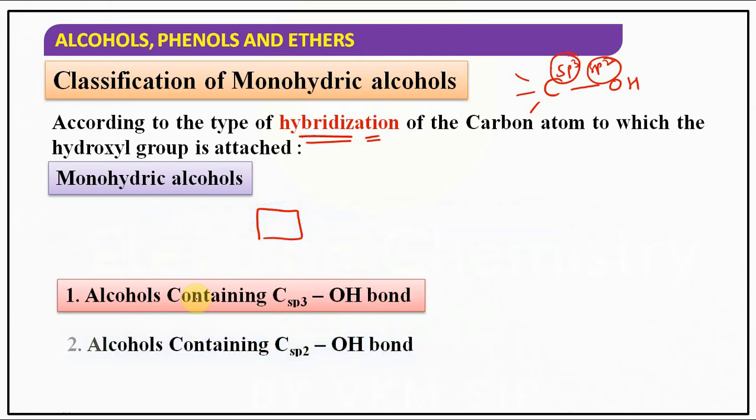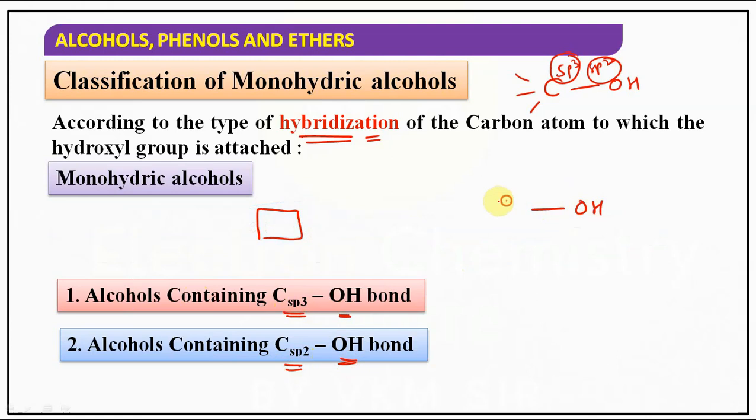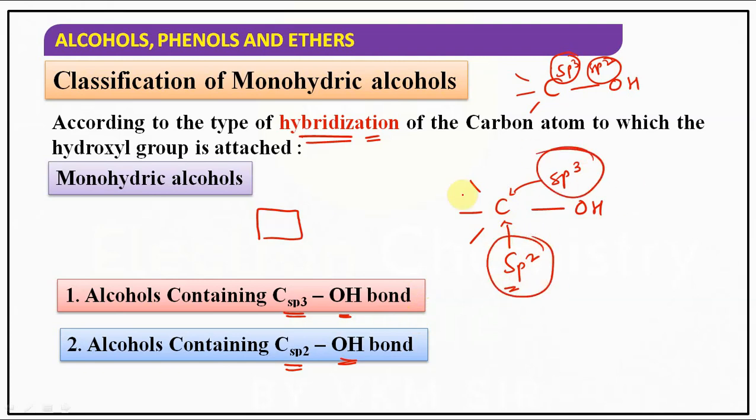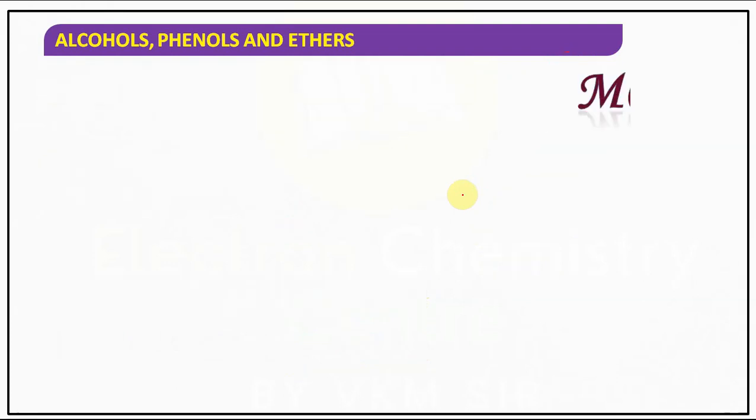And observe those. One is alcohols containing C-sp3-OH bond. Another one is alcohols containing C-sp2-OH bond. Means the OH is attached to a carbon, and that carbon's hybridization may be sp3, that is one type of monohydric alcohol. It may be sp2, another type of monohydric alcohol. Understood? If it is sp2, in the sense, a double bond should be there. Generally I am telling this just for understanding, it may be an sp2 carbon or sp3 carbon. Let's take the first one, alcohols containing C-sp3-OH bond.